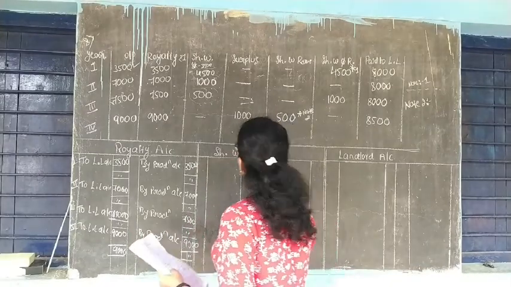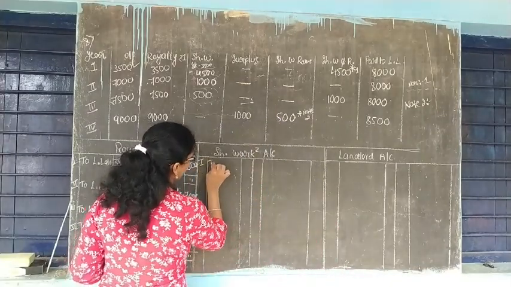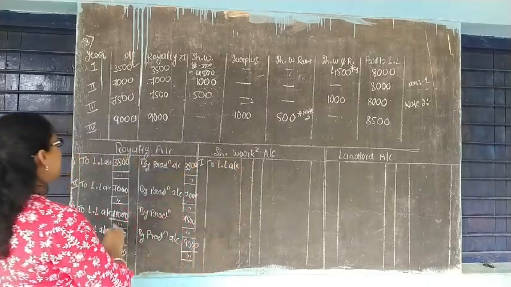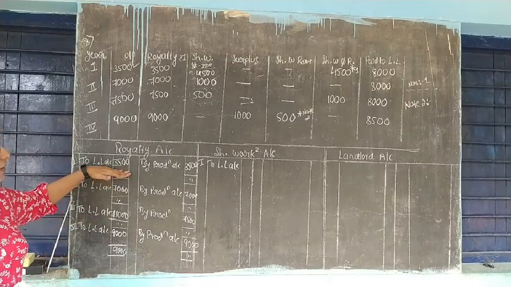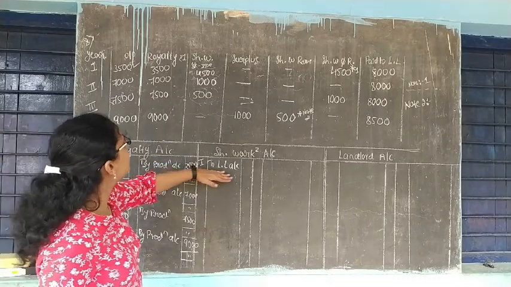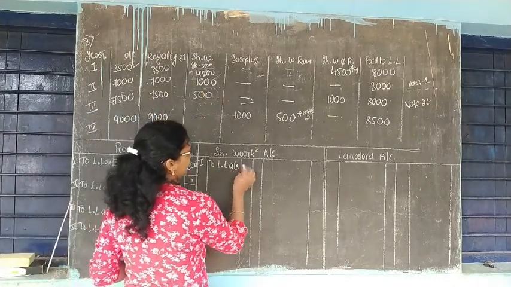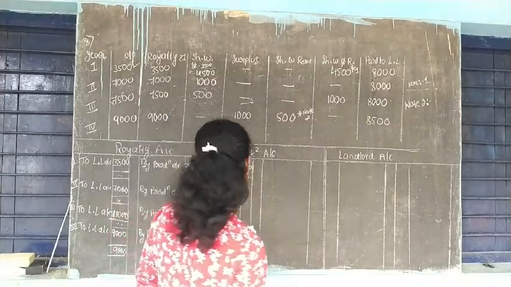Here, short working account, first year, to landlord account. So when the royalty is 3,500, short working here is 4,500.